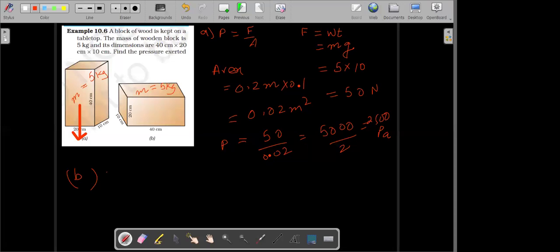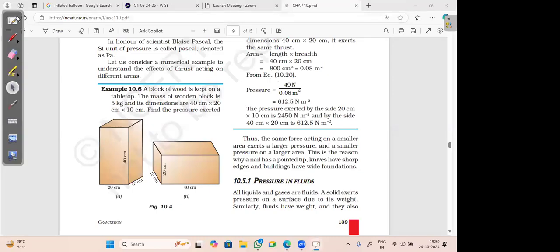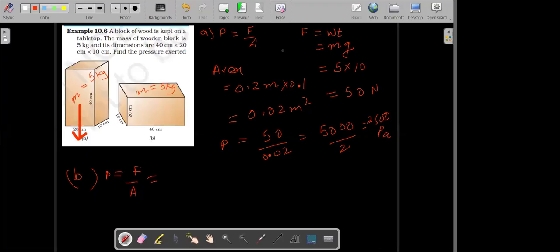I can write my pressure will be equal to force per unit area. The force which is given here will be mg again, so that will be 50 Newton divided by the area.